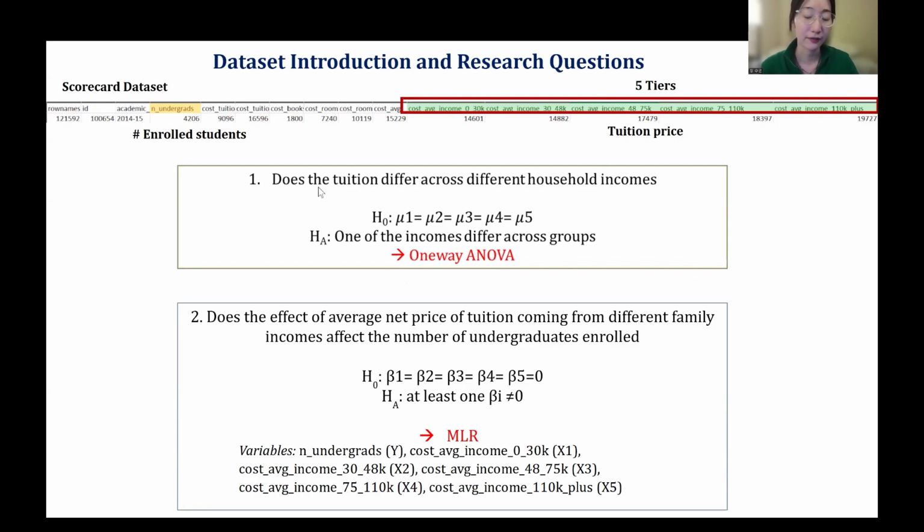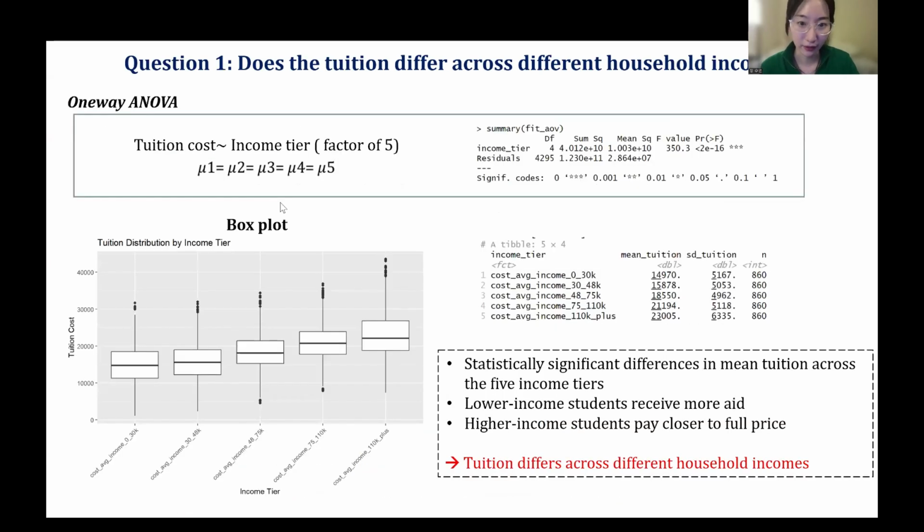Tuition is divided into 5 tiers based on family income, and number of student enrollment is our response variable. To test whether tuition differs across income groups, we ran a one-way ANOVA. The null hypothesis is that all 5 mean tuition values are equal, and the F-test was extremely large with a p-value near 0. This tells us that tuition levels do differ statistically across income tiers.